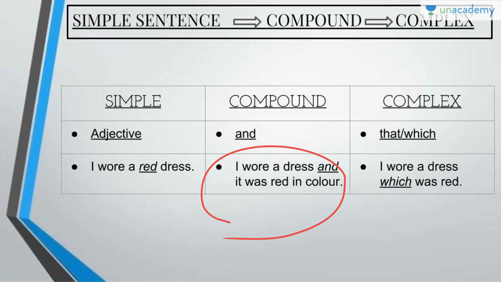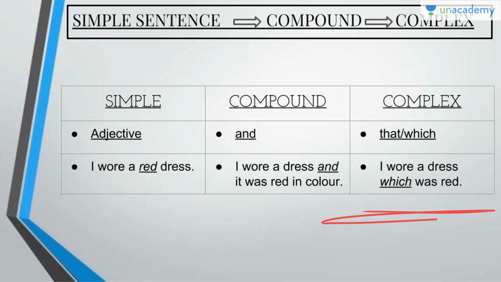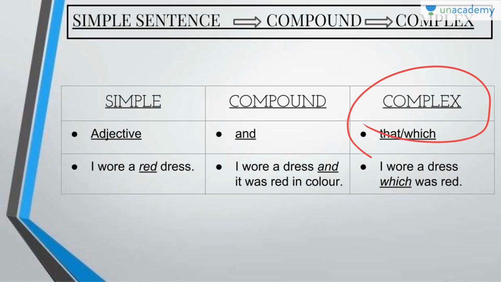So it becomes a compound sentence by using and. Now, that or which, again, coordinating conjunctions we call them. I wore a dress which was red. So was red is a dependent clause clearly, and I wore a dress is an independent clause. So it becomes a complex sentence.